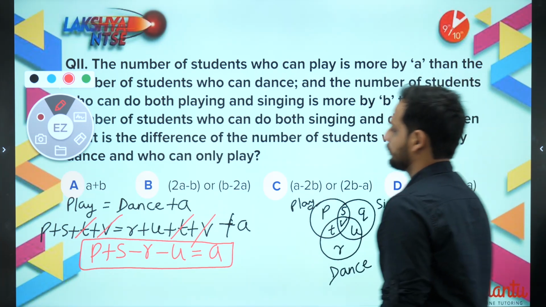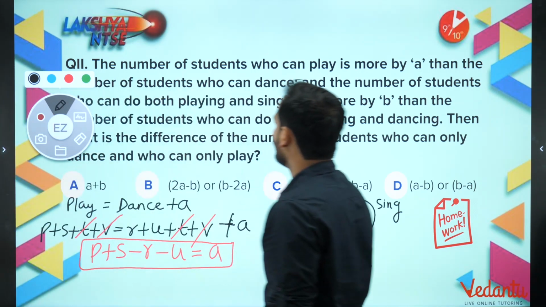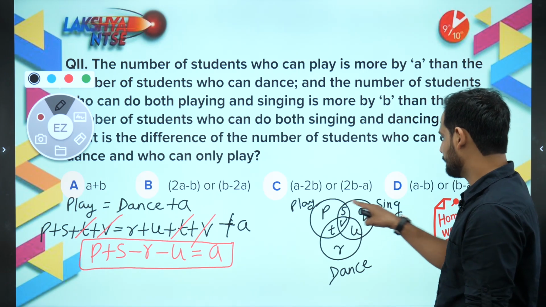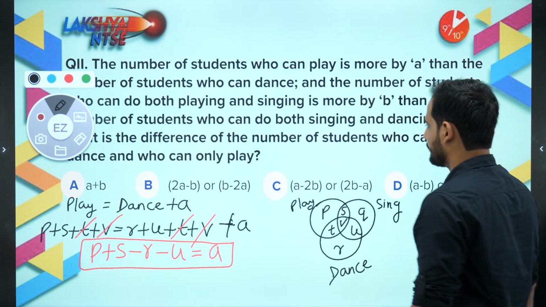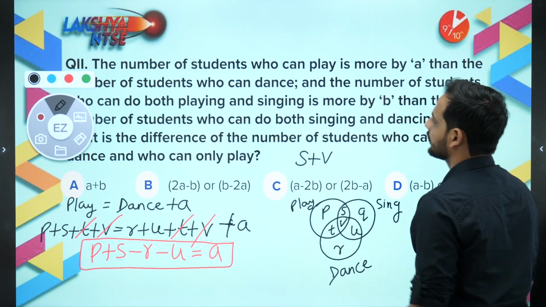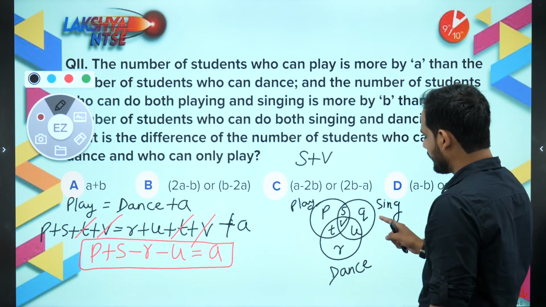Now let us go for the next part. The next part of the question is telling you, sir, those who can do both playing and singing, how many can do both playing and singing? Sir, both playing and singing, the common part is S plus V. So those who can do playing and singing, S plus V is more by B than the number of students who can do both singing and dancing.